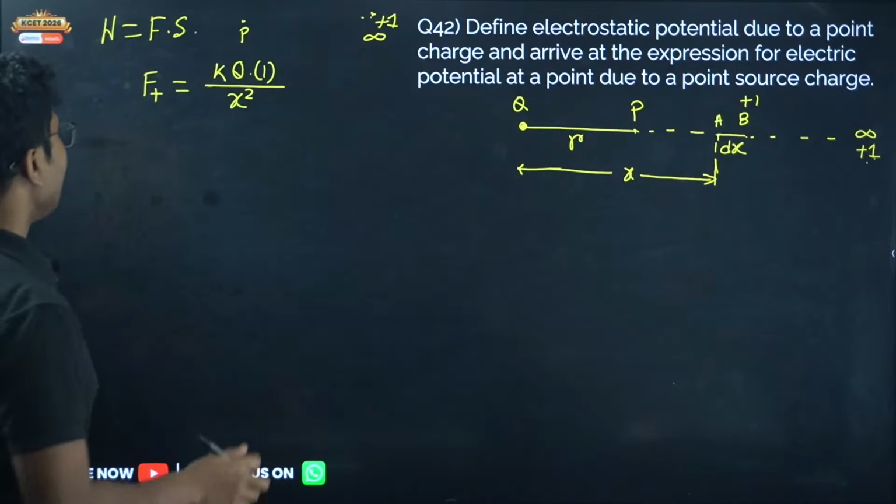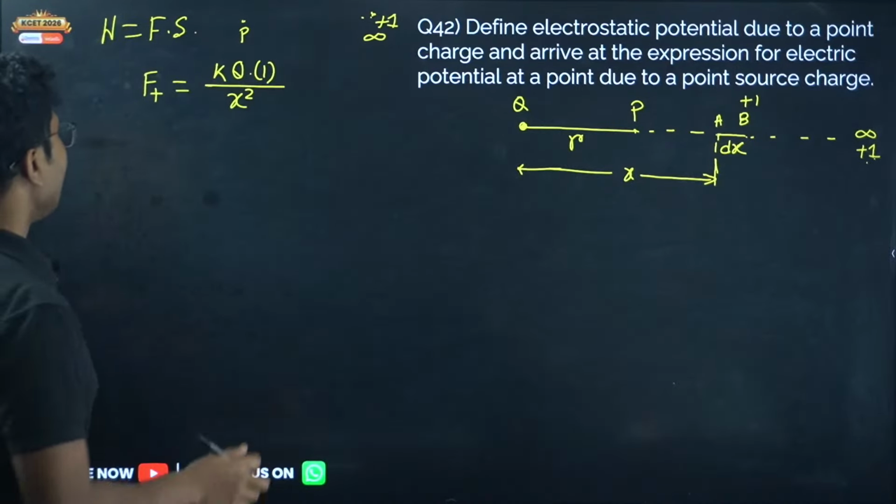Now if you want to move this charge by a very small distance, during this small distance the force is almost constant. You have to apply a force exactly equal to that force but in the opposite direction. The force is acting in this direction, so you have to apply a force in exactly the opposite direction.